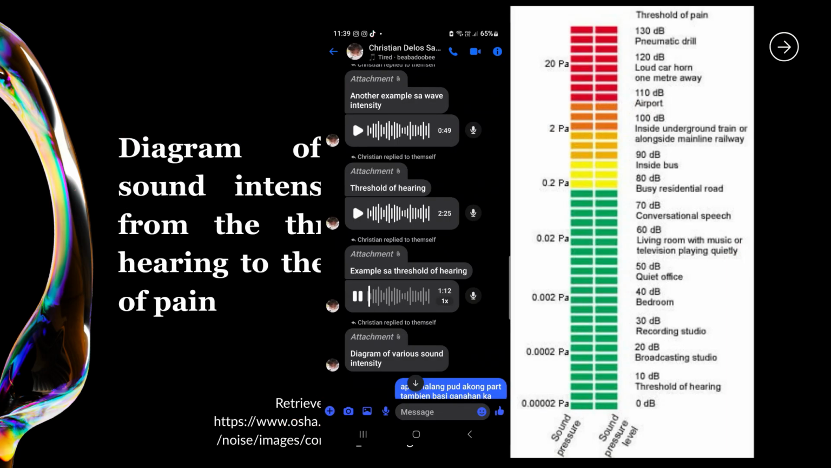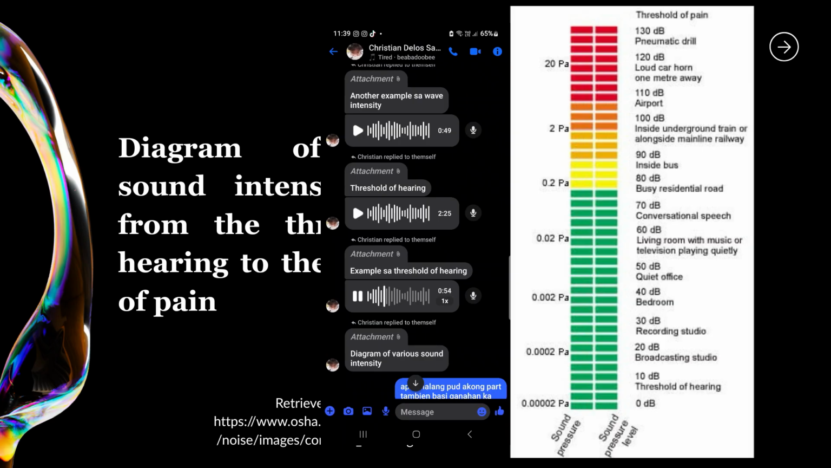Here in the diagram, we can see the various sound intensity levels, ranging from the threshold of hearing at the bottom to the threshold of pain at the top. At the bottom, around 0 decibels, we have the threshold of hearing. This is the faintest sound that the human ear can detect, such as the sound of a quiet room or breathing.